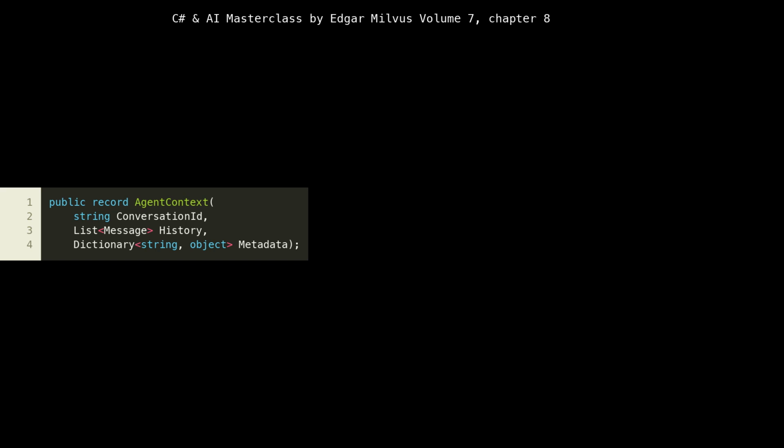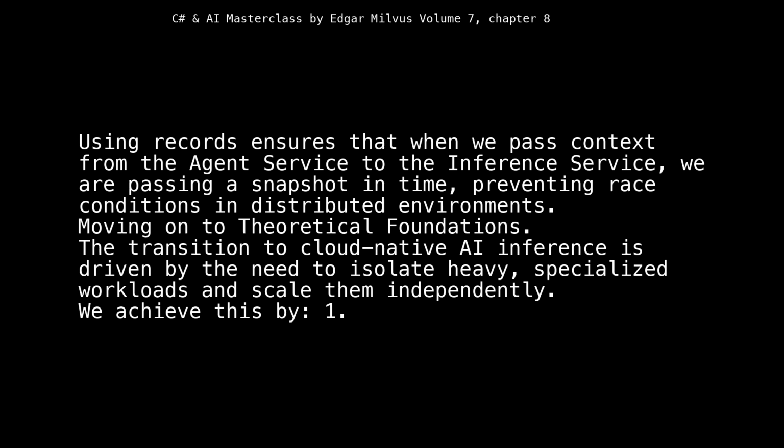This immutability is a key principle in functional programming in cloud-native development, as it simplifies reasoning about state changes and helps prevent unexpected side effects, especially in concurrent or distributed systems. When we pass this context around, we know its internal state won't be modified unexpectedly by different parts of our application. Using records ensures that when we pass context from the agent service to the inference service, we are passing a snapshot in time, preventing race conditions in distributed environments.